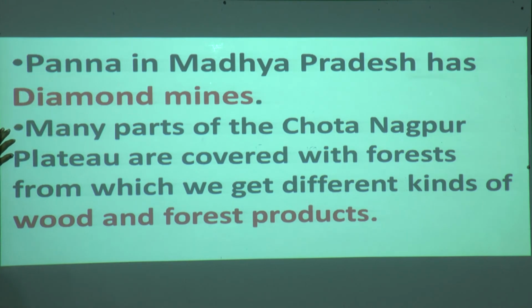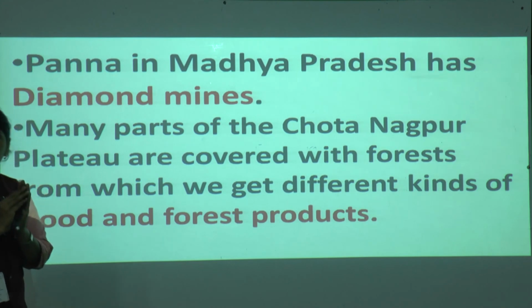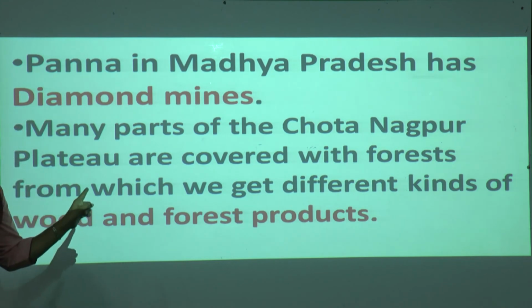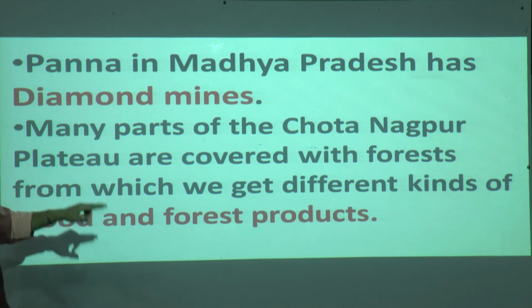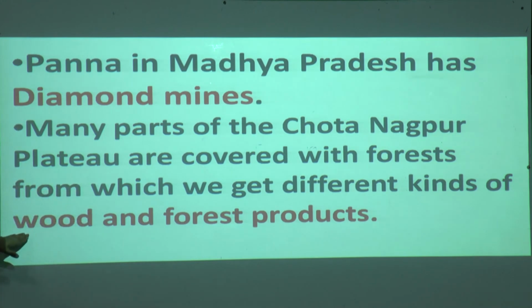Many parts of the Chota Nagpur Plateau are covered with forest. Do we have mountains here? No, what do we have here? Forest, hilly. It is covered with forest. All trees are there, from which we get different kinds of wood and forest products. Very good, because forest is there, what will come?